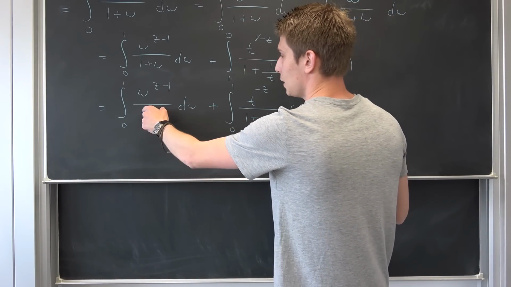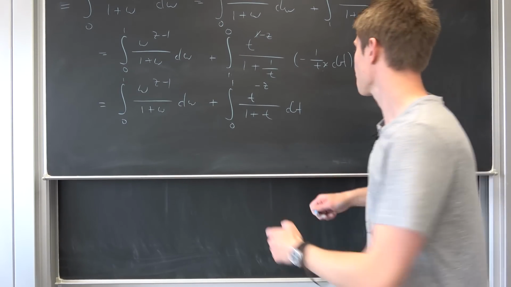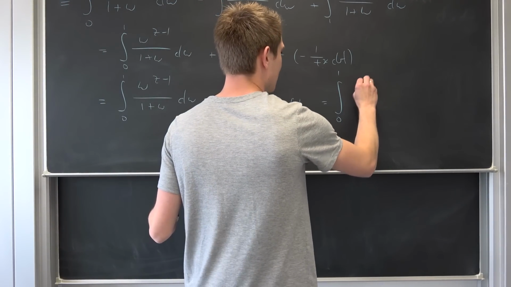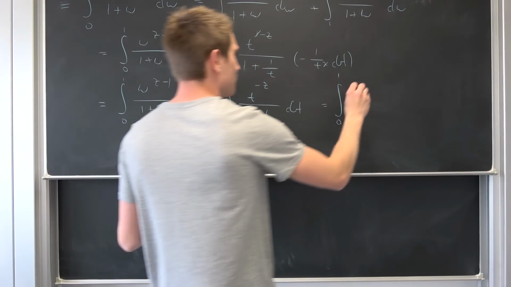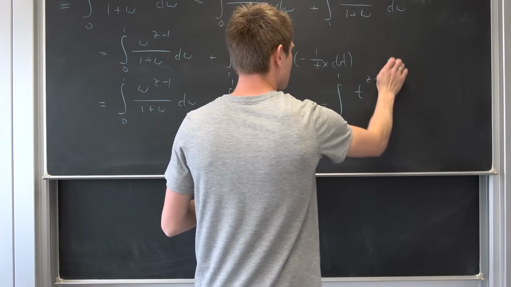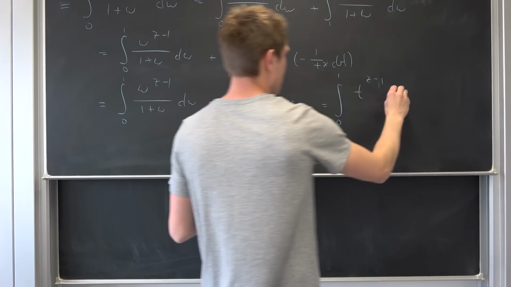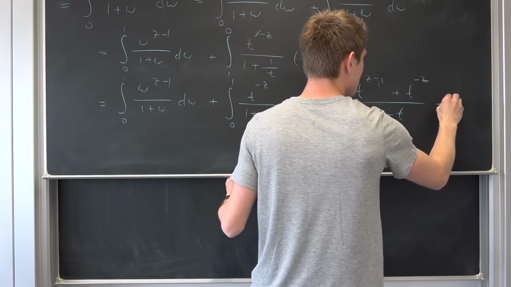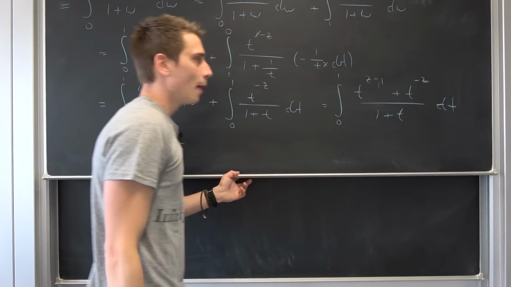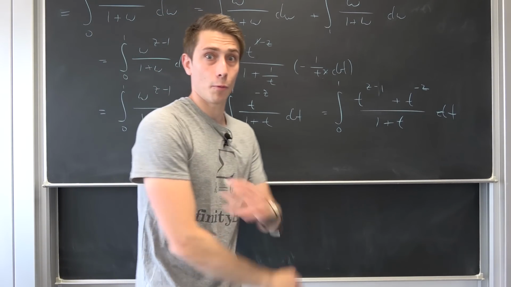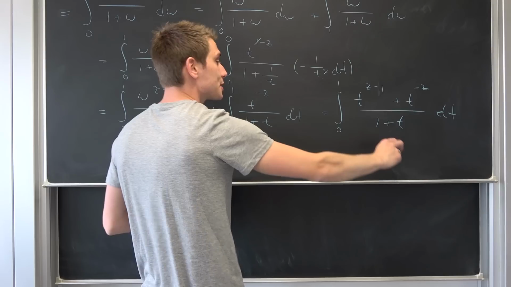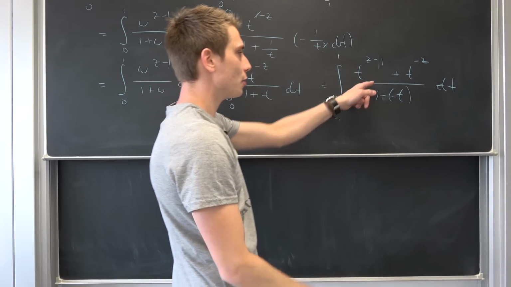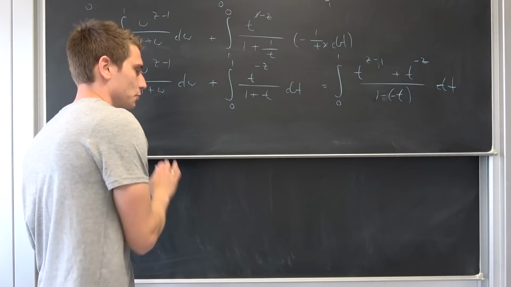Also, we have the same denominator, so we can collect this also, leaving us with an integral from 0 to 1 of, okay, let's use t as the common variable, t to the z minus 1 power plus t to the negative z power over 1 plus t integrated with respect to t. And now we are safe, my boys, because positive is nothing but negative times negative in every field, meaning 1 over this chunk is nothing but the geometric series.